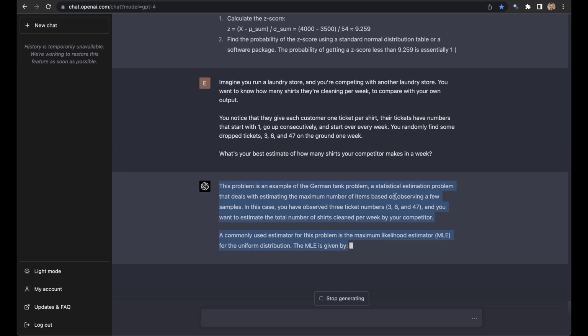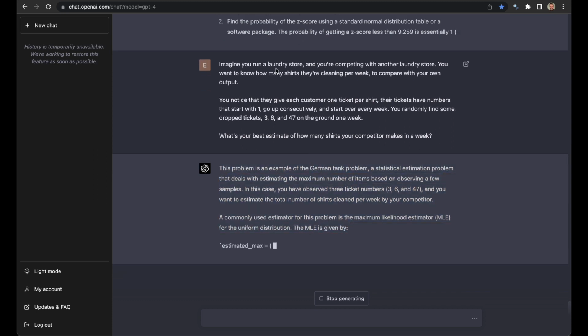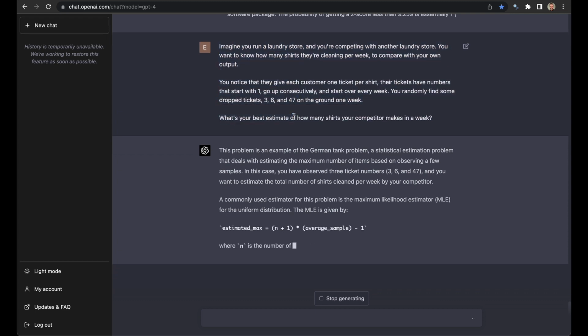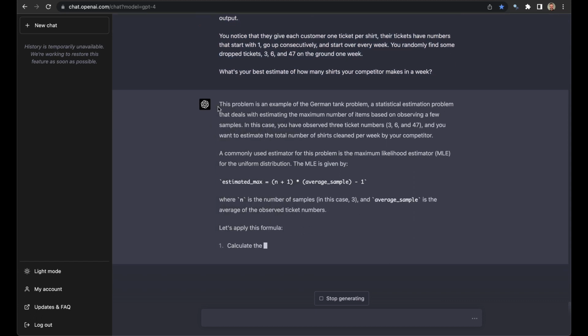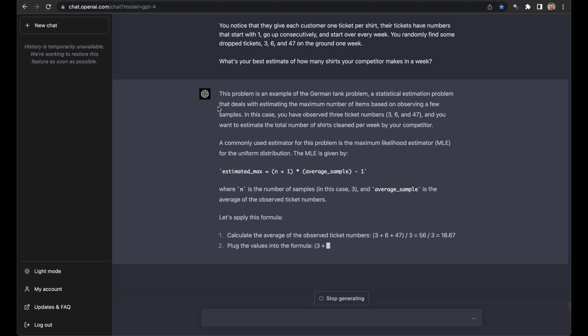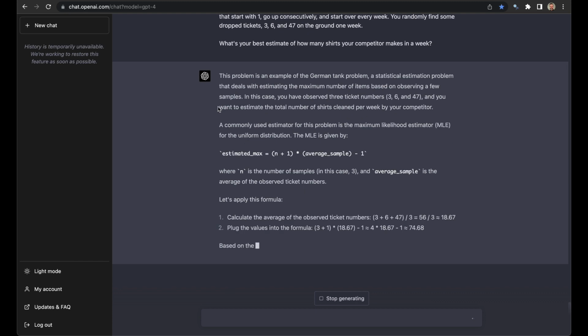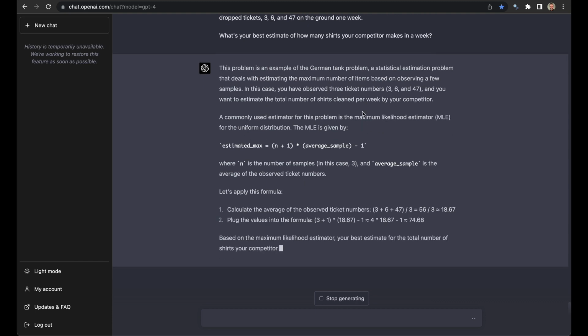The whole point of the German tank problem is that you don't use MLE, right? The maximum likelihood estimator fails in the case of the German tank problem. In fact, the maximum likelihood estimation for the German tank problem is the highest tank number you've seen, which is obviously silly, which shows the limits of the maximum likelihood estimator. In fact, if I remember correctly, I think the most common solution for the problem is called the minimum variance unbiased estimator, the MVUE. And I think it's showing that solution here, although slightly different.